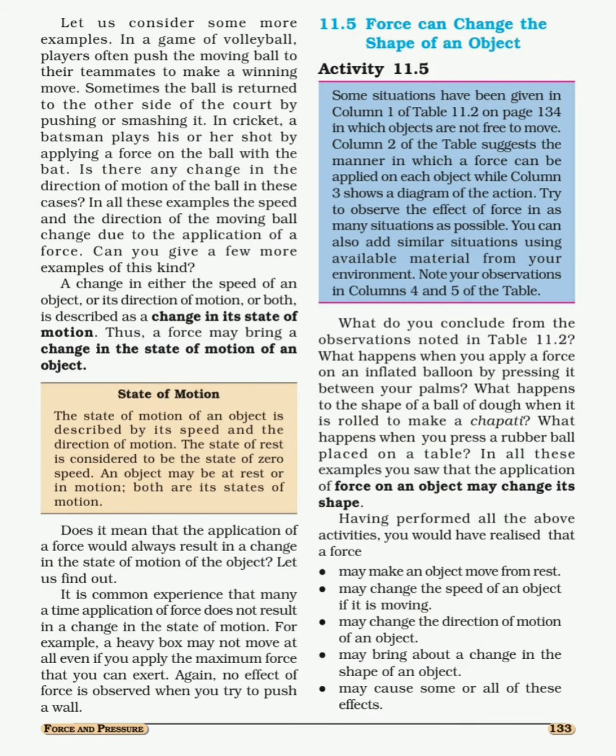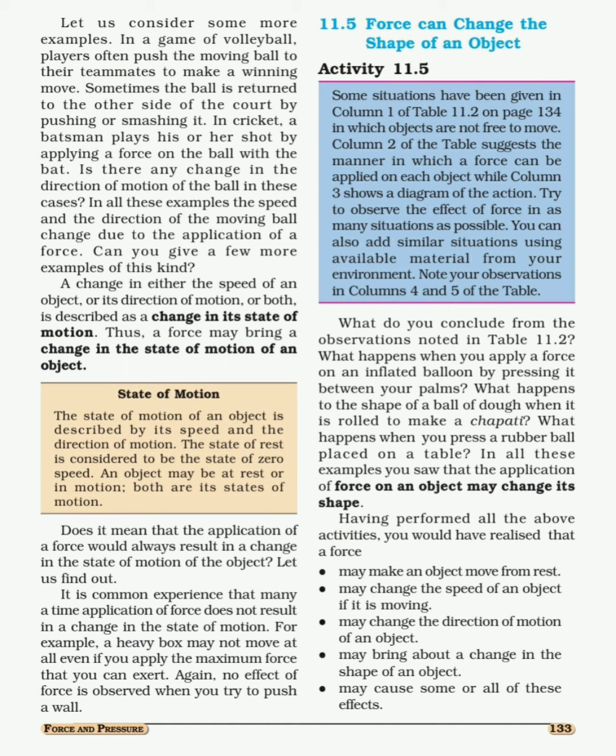Few more examples are given in your textbook. One example is volleyball. In the game of volleyball you have seen that every time a player pushes or hits the ball, the direction of the ball changes. From one court to another court, the direction of the ball continuously changes. Same thing happens in a cricket match.